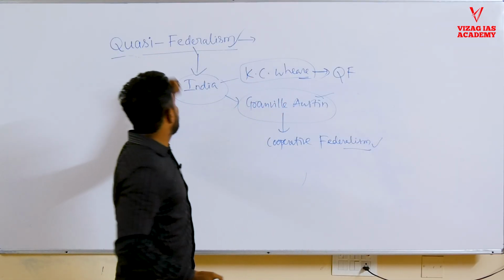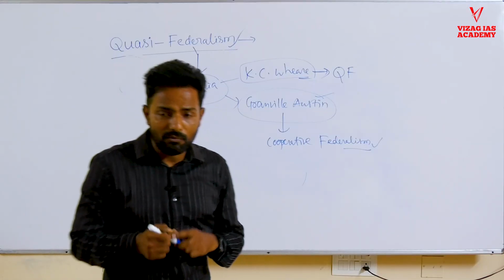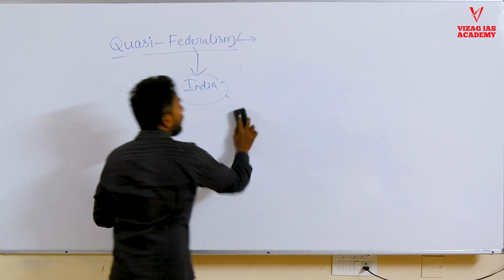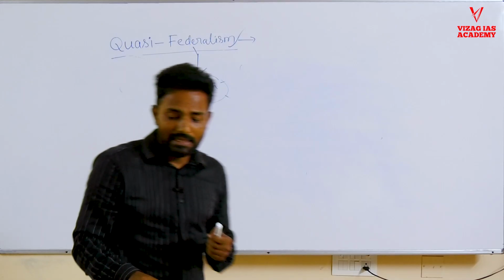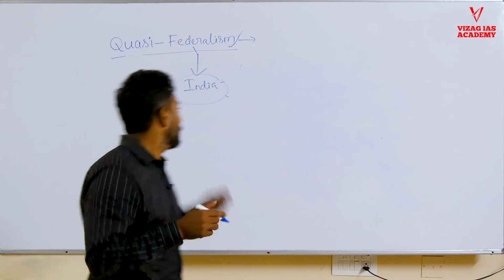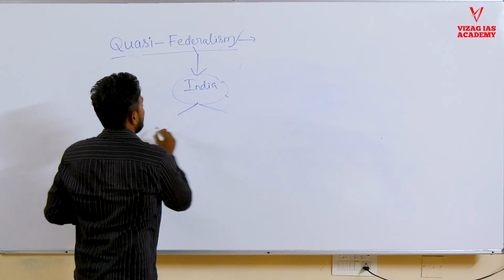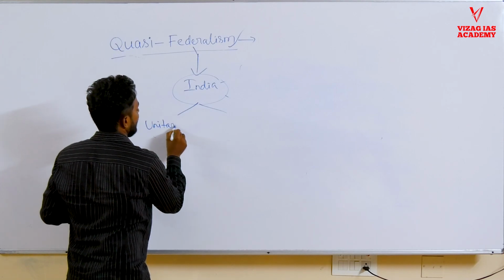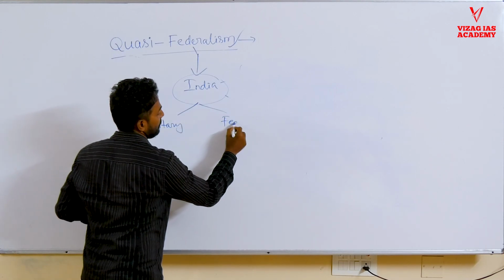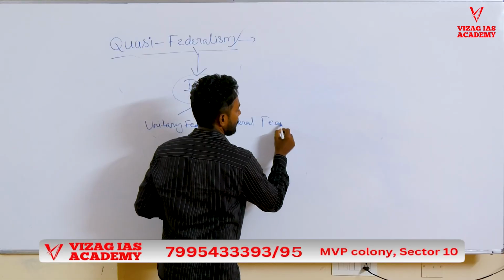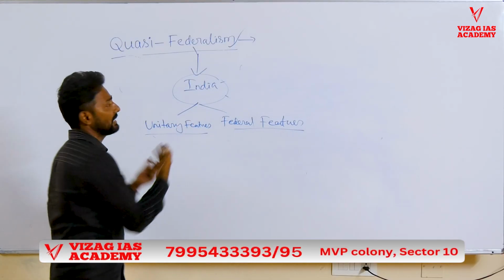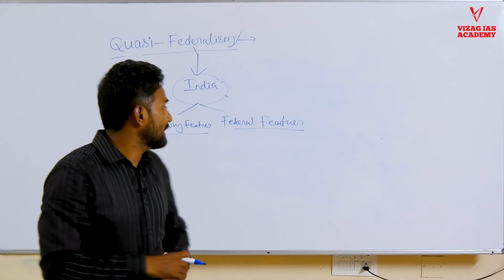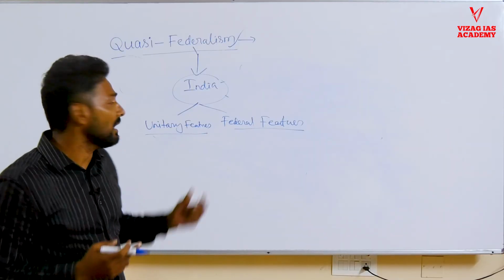We'll see why we call India quasi-federalism. What are the reasons behind it? We call India quasi-federal because it has the features of both a unitary form of government, unitary features, as well as federal features. We'll see what are the unitary features in the Indian Constitution. At the same time, we'll see what are the federal features.